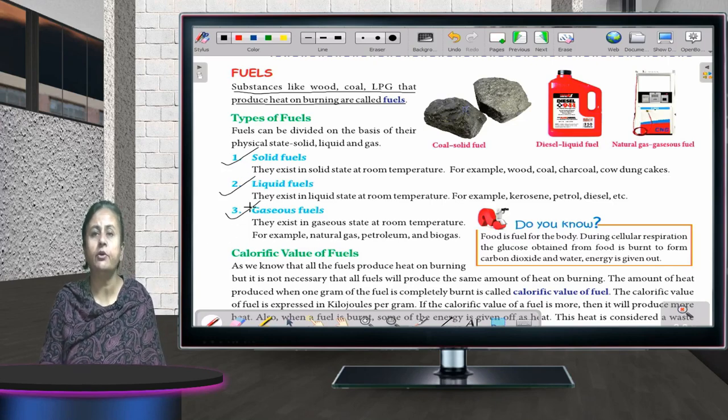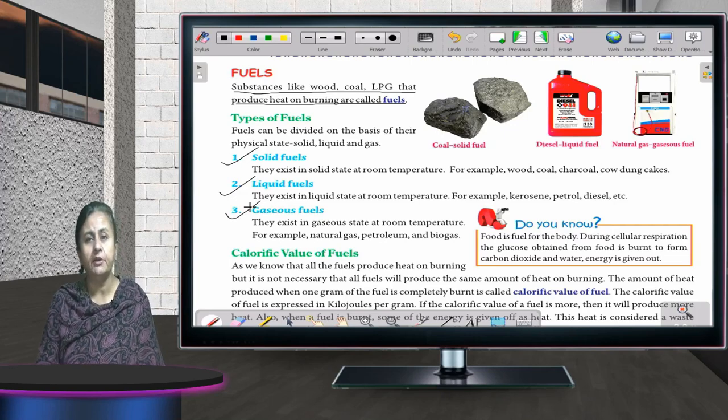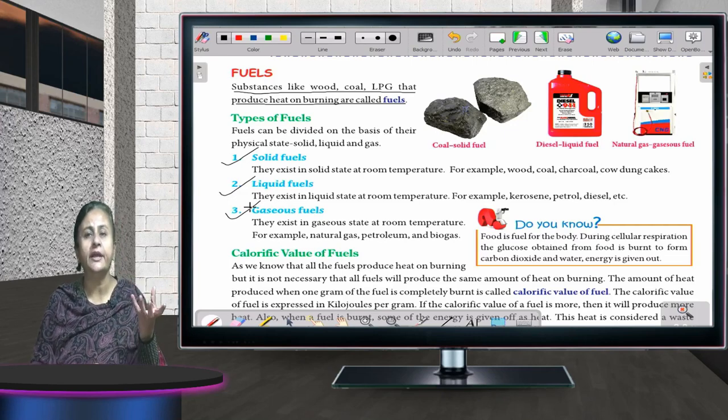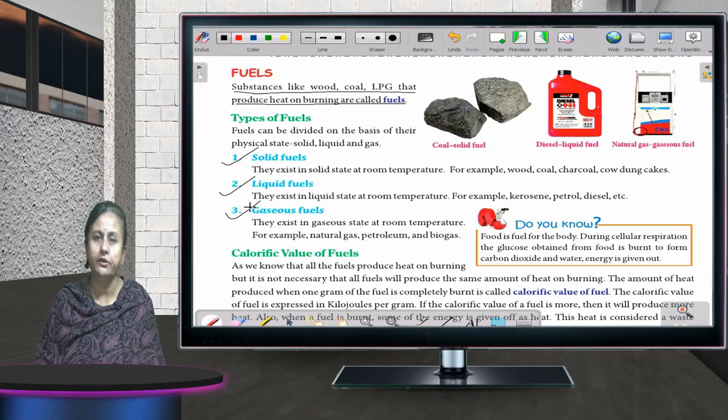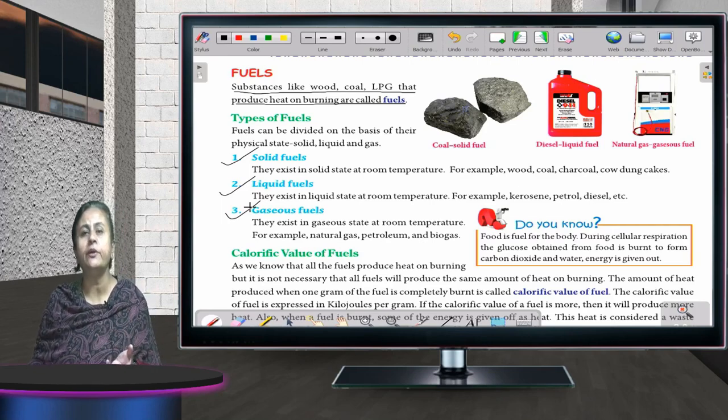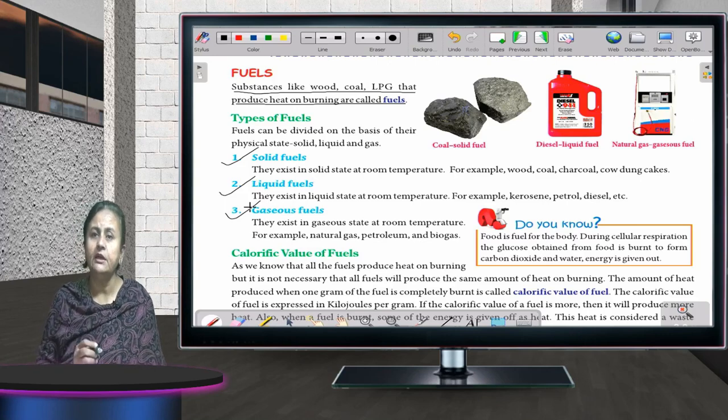If I talk about solid fuel, wood is there, coal is there, because the fuel is solid at room temperature, that is solid fuel. If we talk about liquid fuel, anything which is in liquid form at room temperature, that is liquid fuel, like kerosene, petrol.